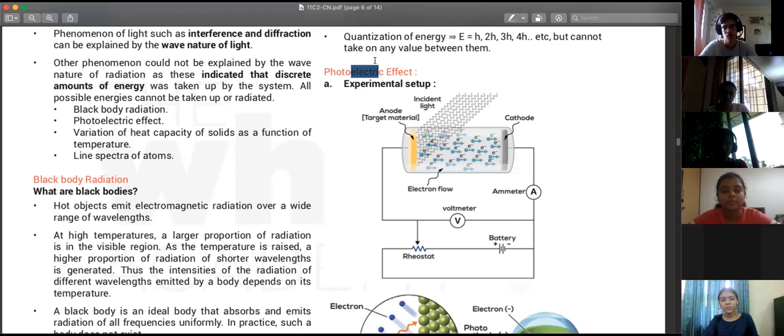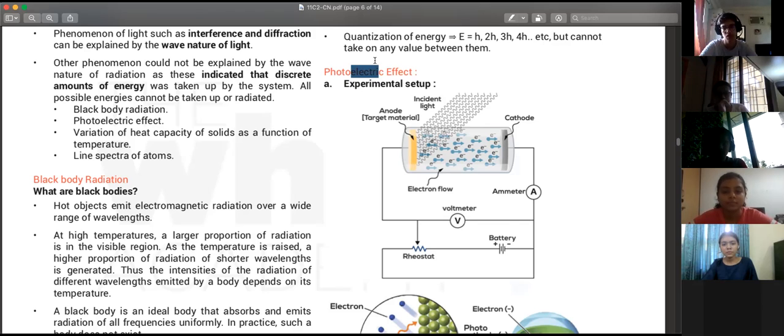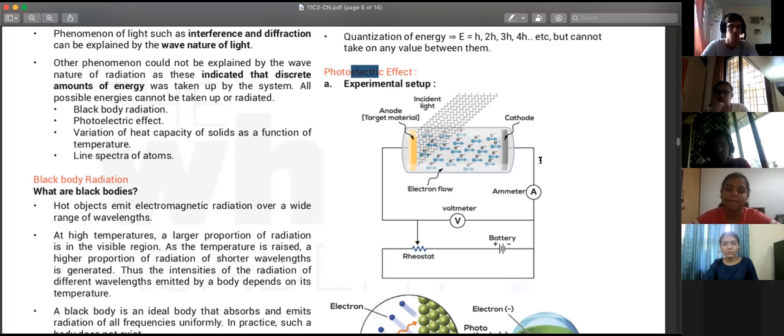Obviously, you can't see those electrons because electrons are really, really tiny. But if you connect it in a circuit, then you can see that the ammeter is going to show a different reading. And it all happens because you shine that light over that metal. So this is the extremely simple, fundamental, basic explanation of what exactly photoelectric effect is, right?